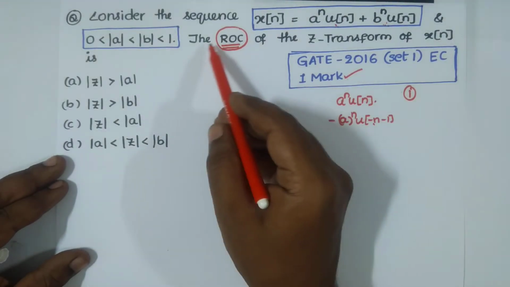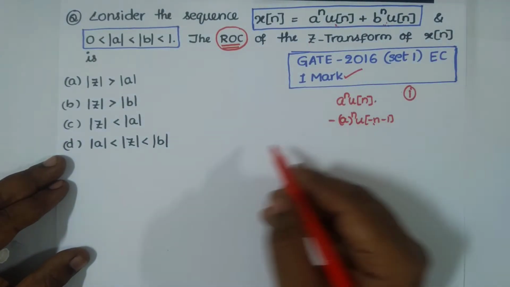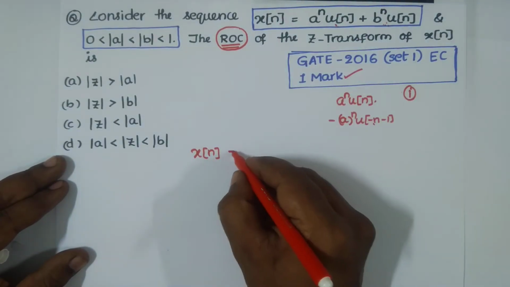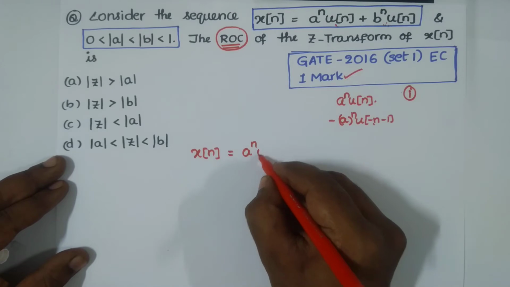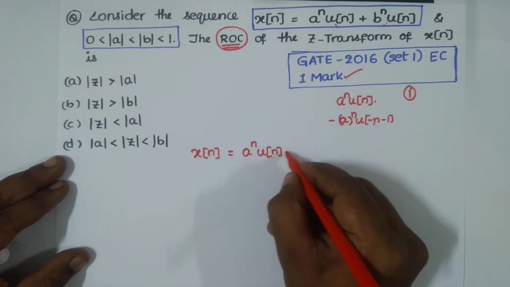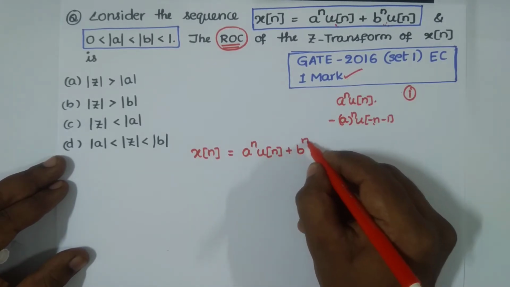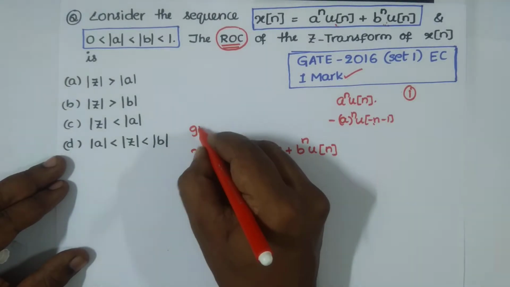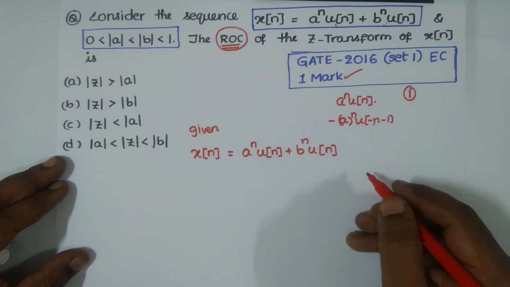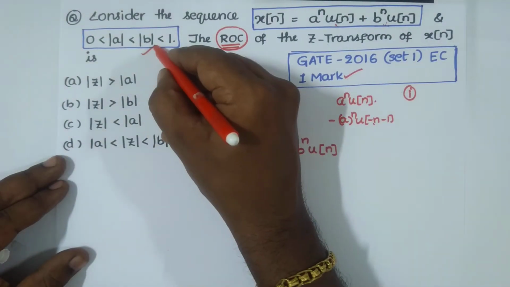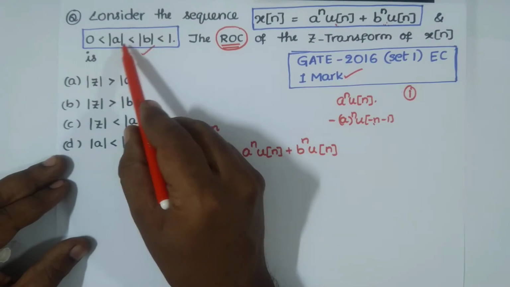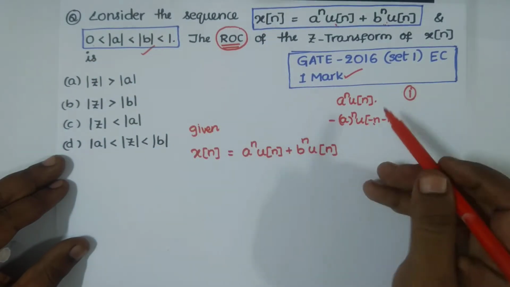Now let me assume my signal x of n is a combination of two infinite duration causal sequences, a power n and b power n, given the condition 0 less than a less than b, which is less than 1.